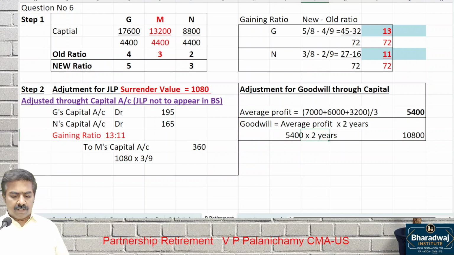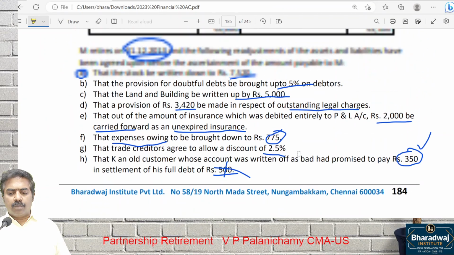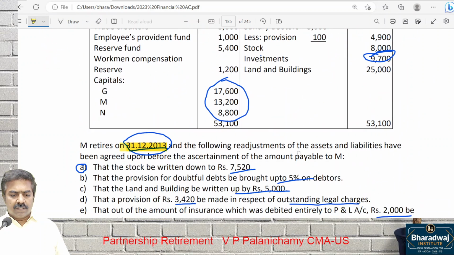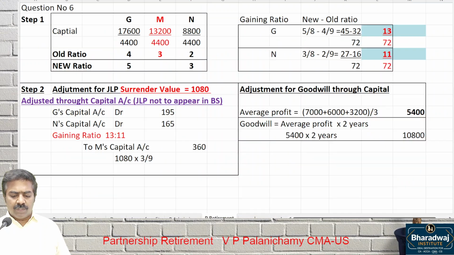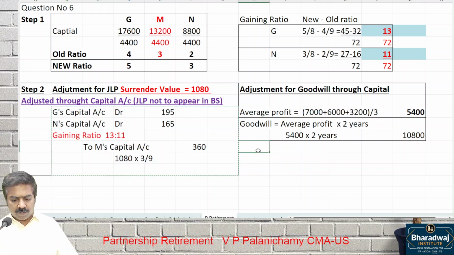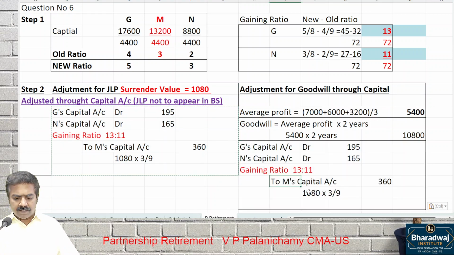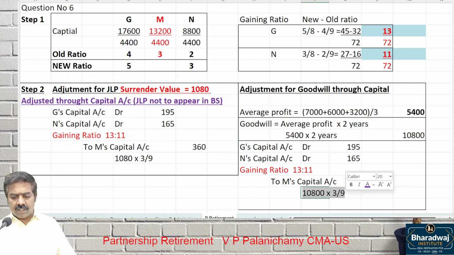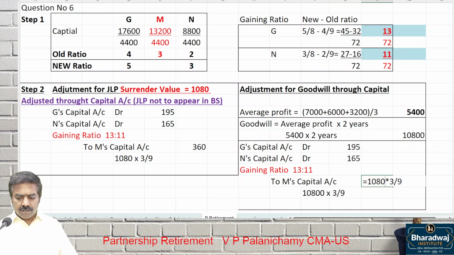Pay attention. Look whether there is goodwill in the balance sheet. If there is any goodwill, you have to write it off. No goodwill is there. Now wait. What to do with goodwill? Adjusted through which account? Capital account, same journal entry. It is 10,800, zero extra. 10,800 into 3 by 9, how much will it be? 3,600. So that will be adjusted in gaining ratio.